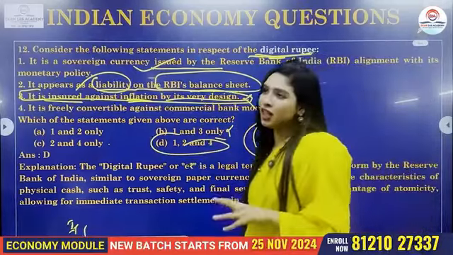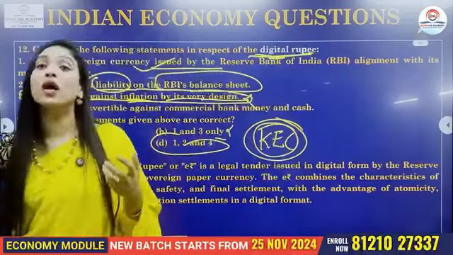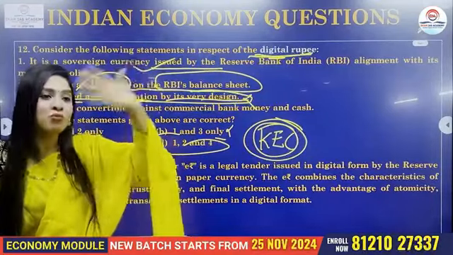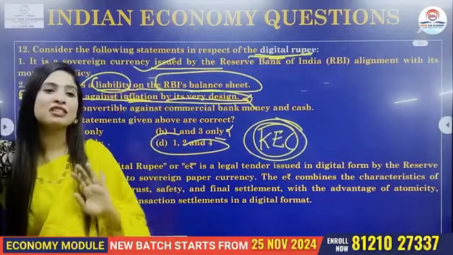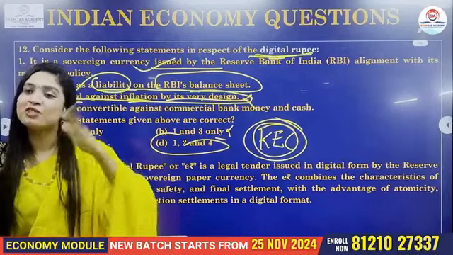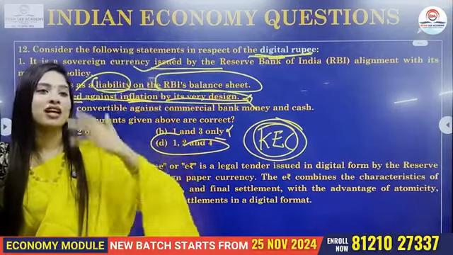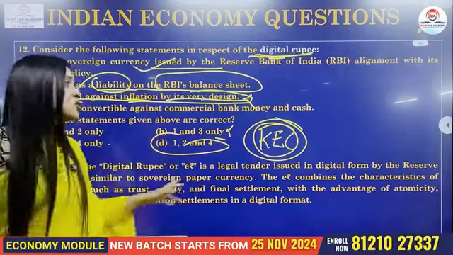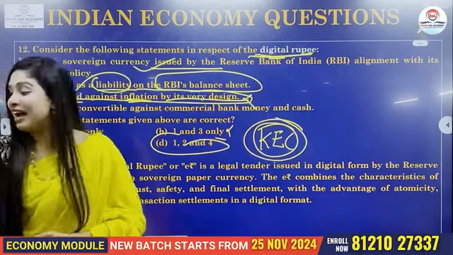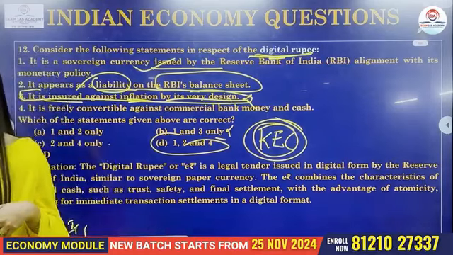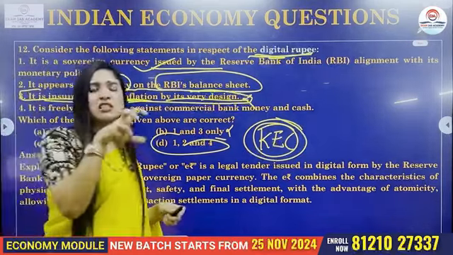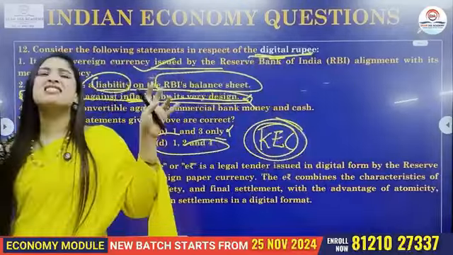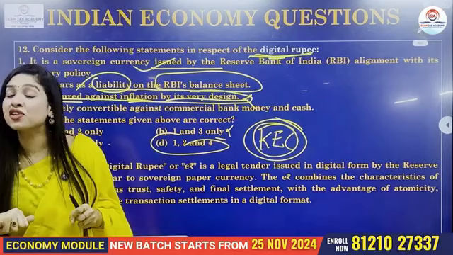But you may ask a doubt, ma'am, sometimes K-easy is not working in certain questions. That is because UPSC has become smarter. UPSC also knows that students tend to use every cheat code, trick, or let's say technique to solve the options. So they want to test your real knowledge. That is why they've given options like that. Having said that, back to digital rupee. We all know this digital rupee is called e-rupee or CBDC, Central Bank Digital Currency.